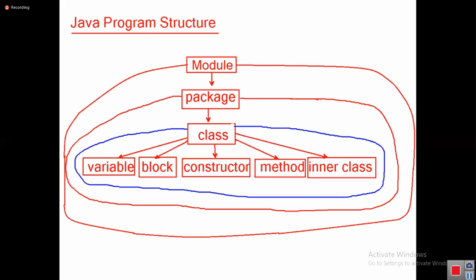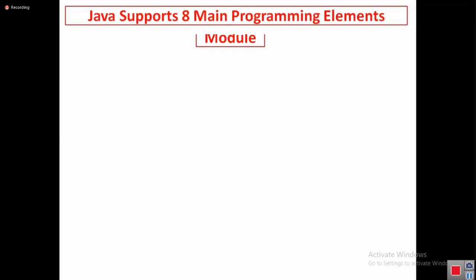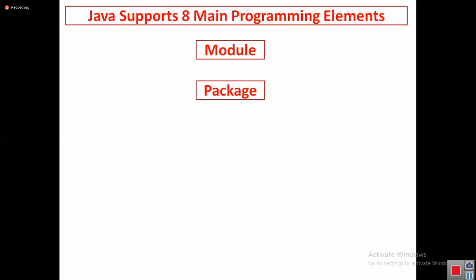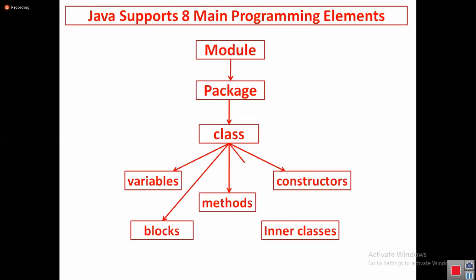So what is the program structure? Module has package, package has class, and class has variables, method, constructor, block, and inner classes.